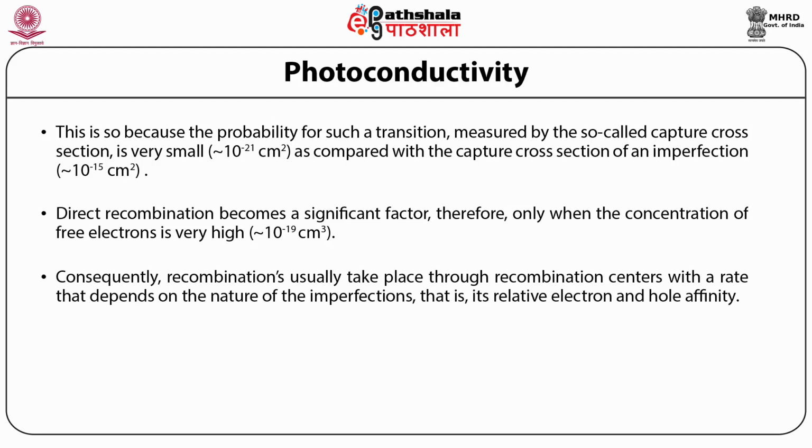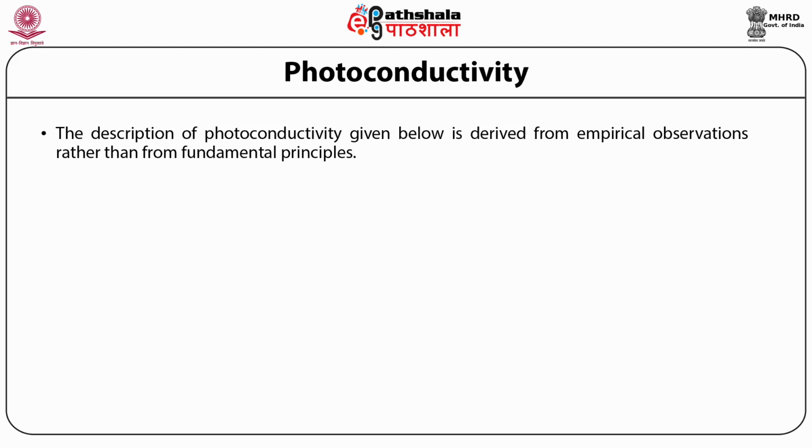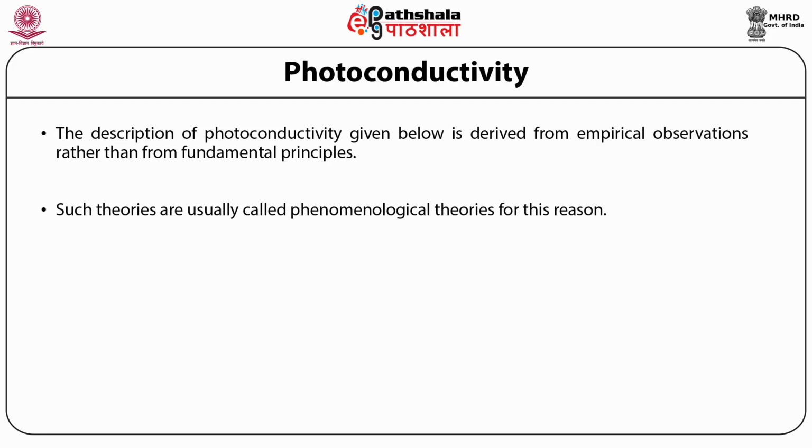Consequently, recombinations usually take place through recombination centers with a rate that depends on the nature of the imperfections, that is, its relative electron and hole affinity. The difference in the mobility of electrons and holes also affects the recombination process. The description of photoconductivity given below is derived from empirical observations rather than from fundamental principles. Such theories are usually called phenomenological theories for this reason.